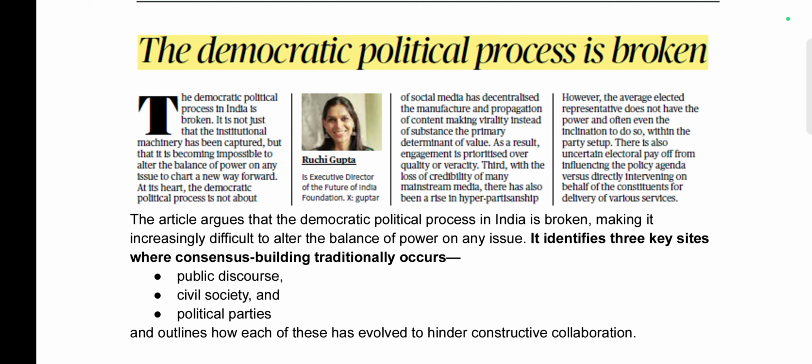Firstly, it occurs as a part of public discourse, as a part of civil society, and also as a part of political parties. And the article says how each of these has evolved to hinder constructive collaboration. So instead of constructive collaboration, the democratic political process is broken.